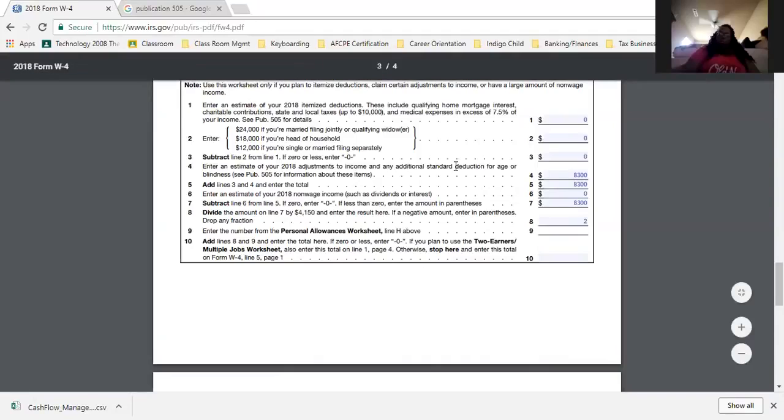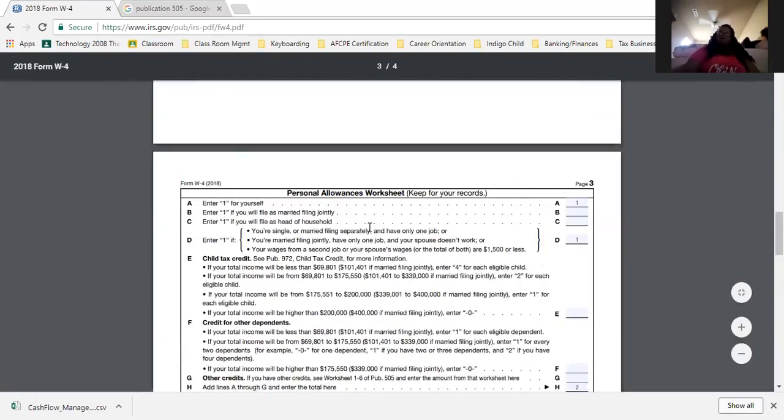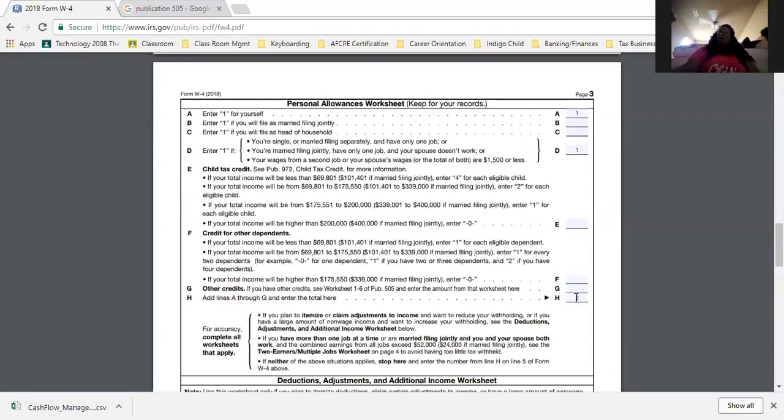So you may notice, the higher this number, the more you're going to have here. All right, so let's get to line 9. Line 9 says, enter the number from the personal allowances worksheet above. So I'm going to go to the top. Line H is right here. In line H, it says box H. I got 2. So I have 2 on box H.